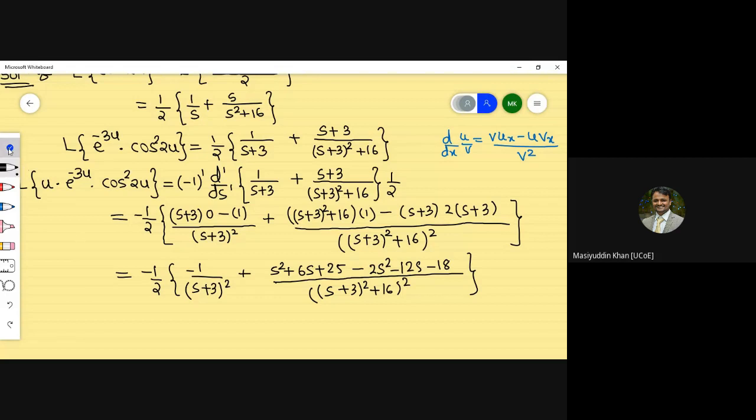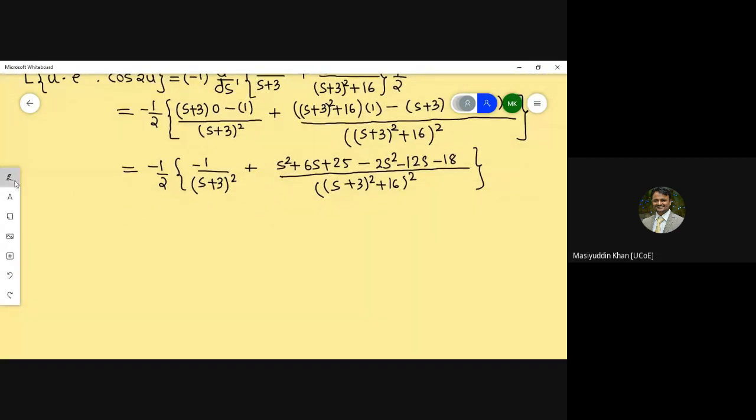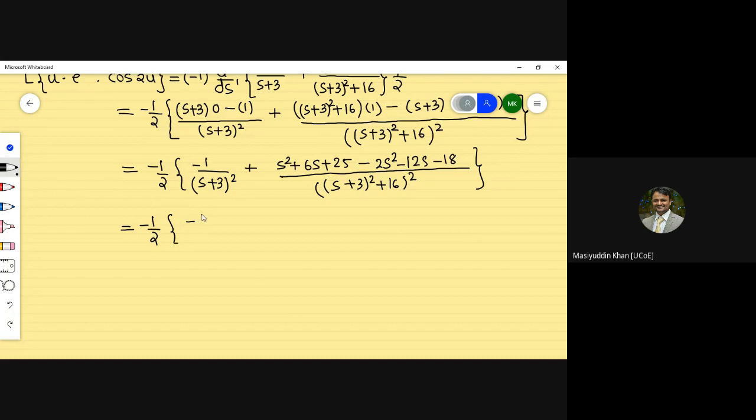We just have to simplify the terms here. So you will get minus 1 by 2 as it is, minus 1 by s plus 3 the whole square as it is. Simplify the term, so s square minus 2s square, then 6s minus 12s, 25 minus 18.